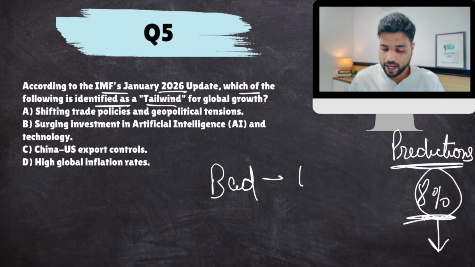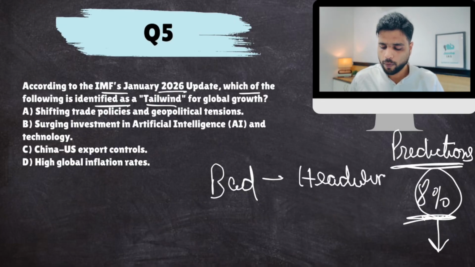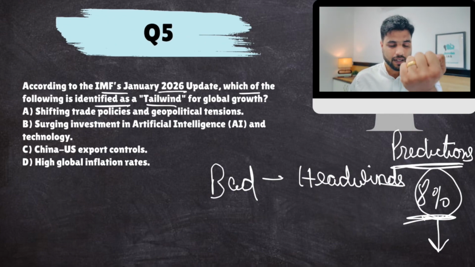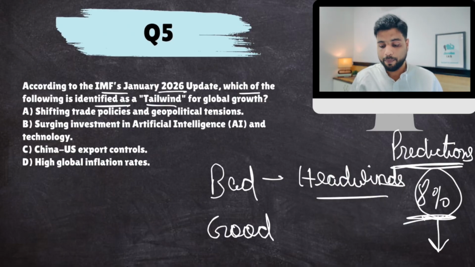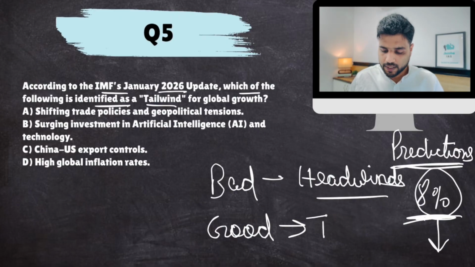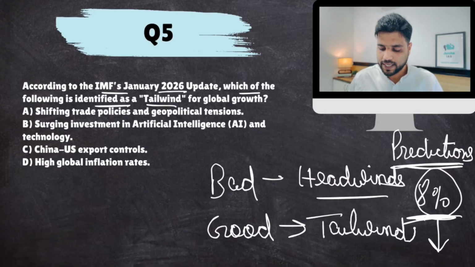Those bad things are called headwinds. Okay, so for example, if there is another war, if there is an economic crisis, if there is climate disasters, all these things can retard the growth. These are called headwinds. But there are certain circumstances, if they happen, then growth can get boosted. Okay, for example, Donald Trump tomorrow announces that there won't be any tariffs. Growth would get a boost. Yes. So such good things, if they happen, can increase growth rate from the predicted version. This is known as tailwinds.